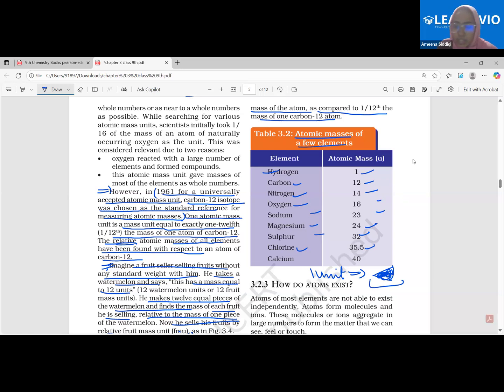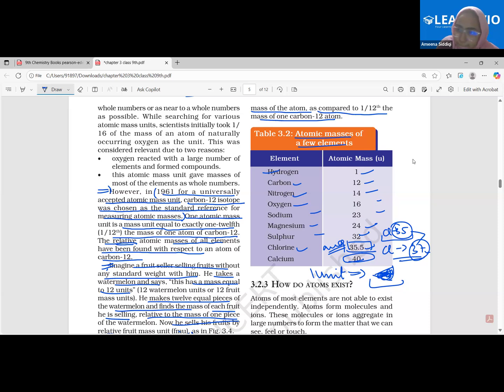Let me just quickly explain. There is chlorine 35, that means an atom of chlorine having a mass of 35 units. And there's one more atom of chlorine that is 37 units. Now there is some percentage of this and some percentage of this. Obviously, I will take the average value and therefore I get 35.5. This is the average value. Okay, beta? Calcium is 40 times the mass of 1/12 the mass of carbon 12.